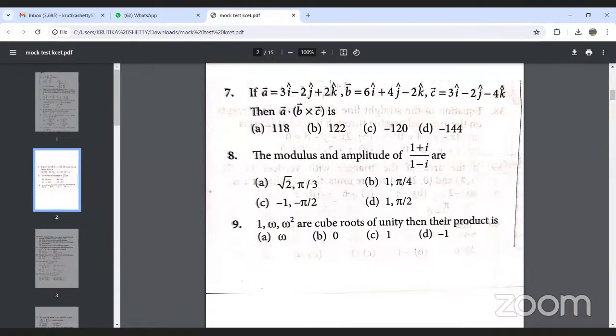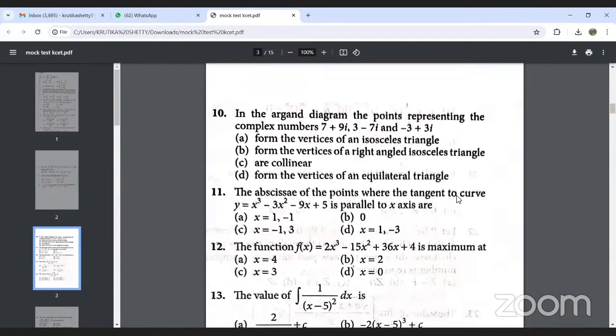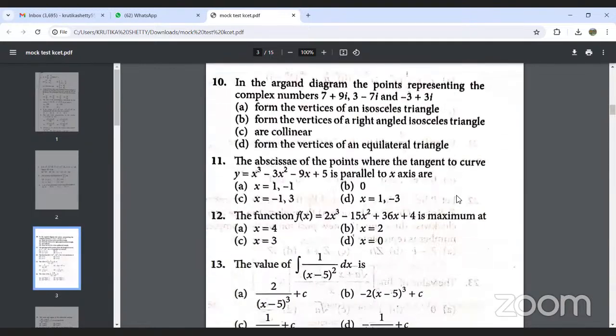So question number 10. In the Argand diagram, the points representing the complex numbers 7 plus 9i, 3 minus 7i, and minus 3 plus 3i are. Okay, so here there is no option. What you need to do is write the vertices and then find out the sides.